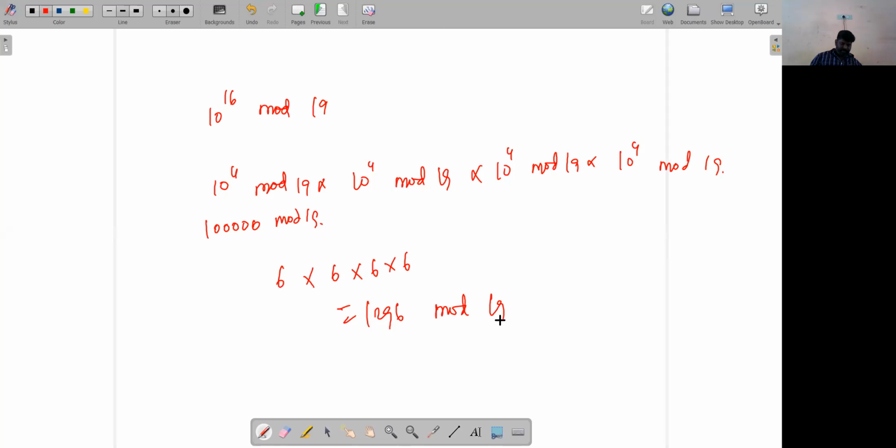1296 mod 19 gives 0.215. Multiplying 0.215 by 19, I'll get the answer, which is 4.